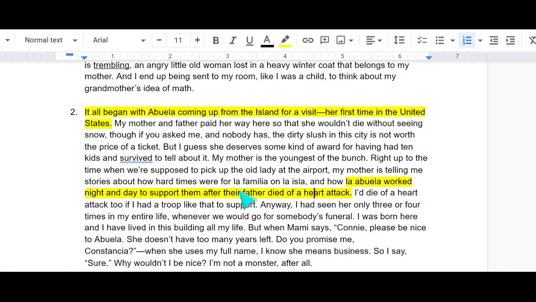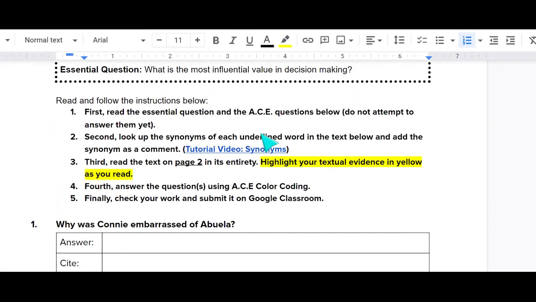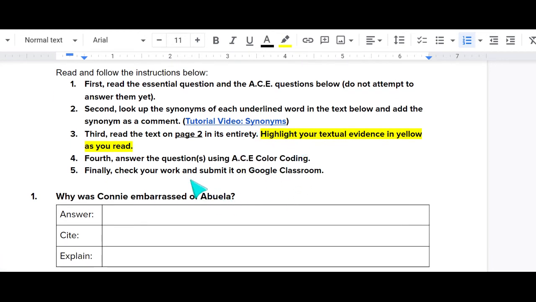Okay? That's just to show you how you want to highlight your evidence as you're going through your text. After that, you want to answer the questions using ACE color coding, and then finally check your work and submit it on Google Classroom. As always, if you have any questions or concerns, please reach out to me and I'll try to answer them.